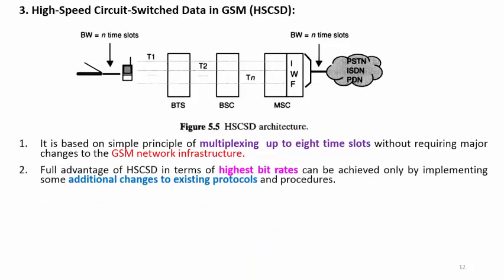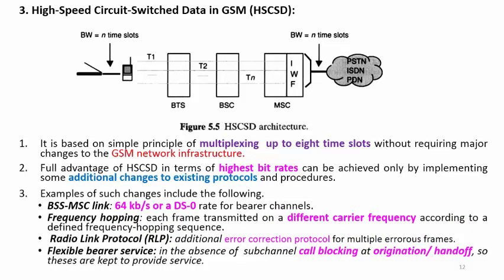The full advantage of HSCSD in terms of the highest bit rate can be achieved only by implementing additional changes in the existing protocols and procedures. These are some of the changes observed. The first one is the BSS and MSC link. The BSS, base station subsystem, and MSC link with 64 kbps, or a DS0 rate, bearer channels.